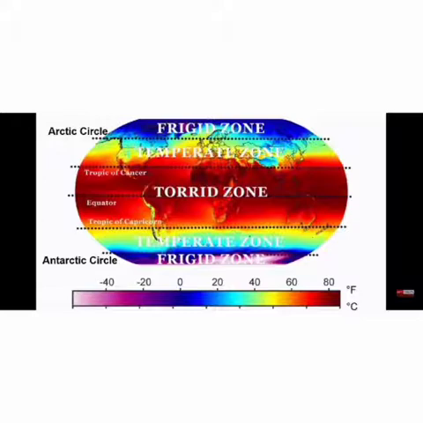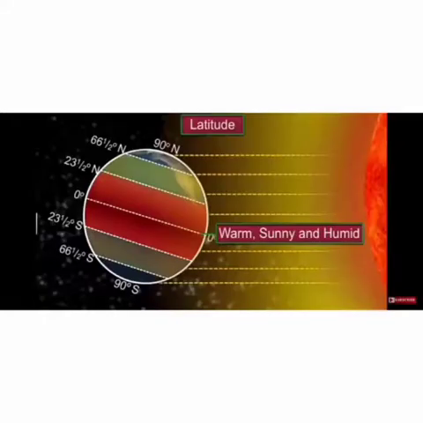See, children, in this torrid zone, from the Tropic of Cancer in the northern hemisphere and the Tropic of Capricorn in the southern hemisphere, there is another name called the tropical zone. In between these two, we have the equator. Places located near the equator receive the direct sun rays. Since the rays are stronger, the places near the equator are hotter than the places which are at the higher latitude.